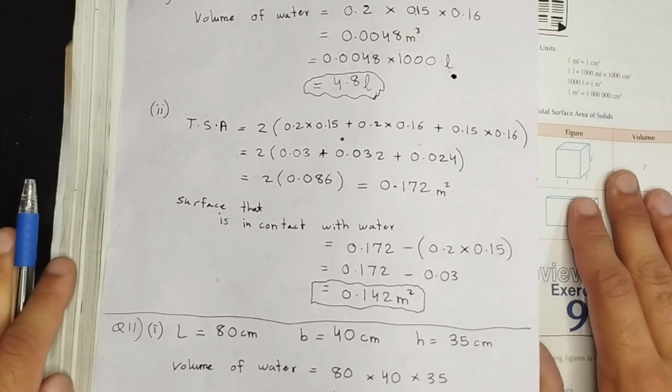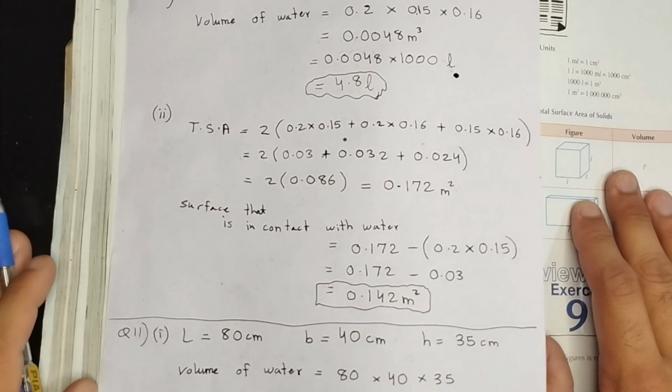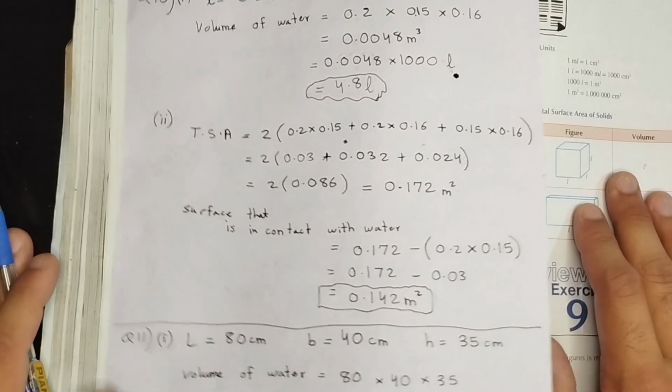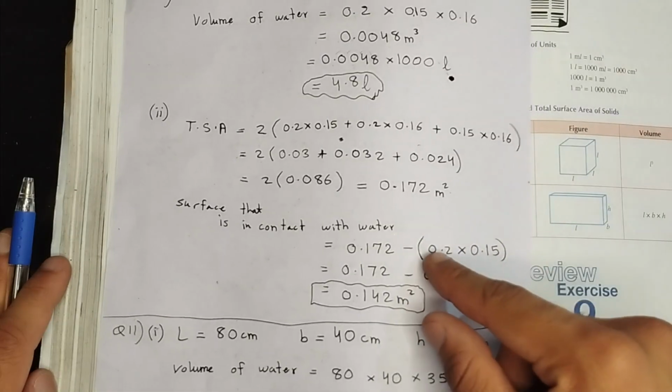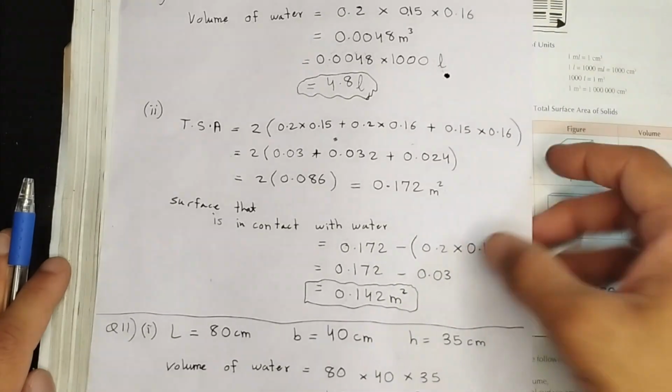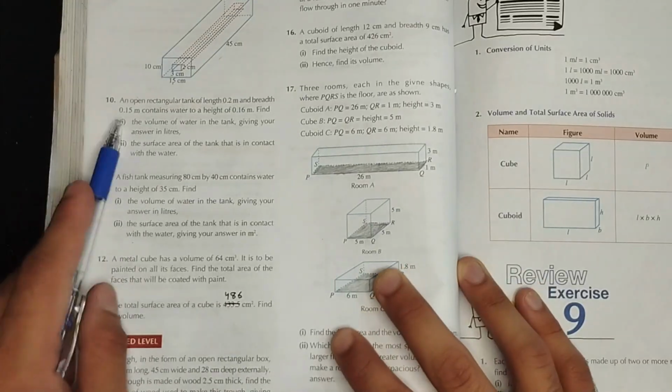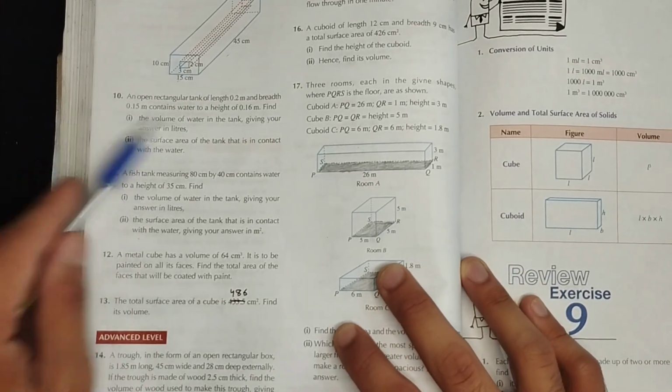Again, a cuboidal shape has 6 faces, but in this open tank, we only have 5 faces that are in contact. So what are we going to do? We're going to remove one of the faces. And what is the area of one face? It's length multiplied by breadth. So we're going to remove length multiplied by breadth. That's the only conceptual part of this question. Other than that, it's pretty easy.